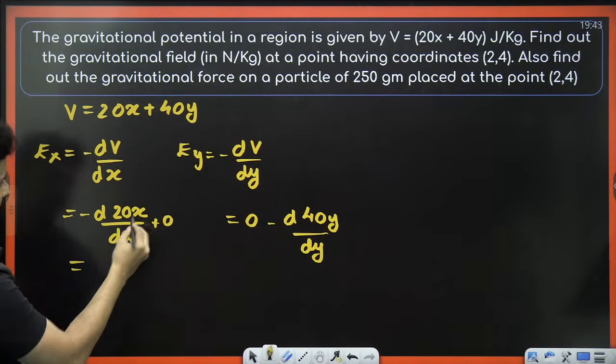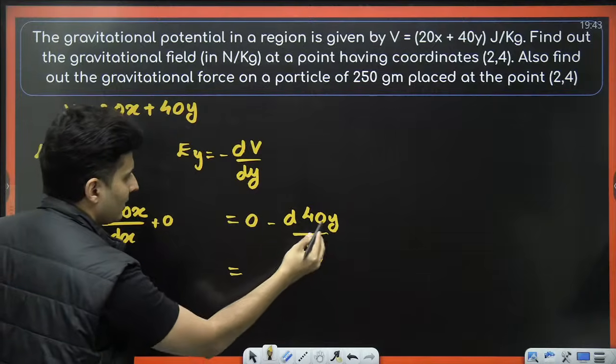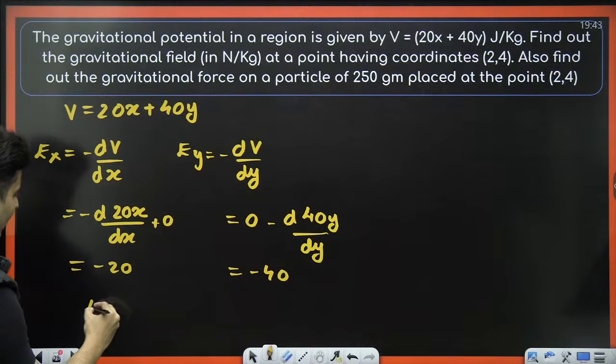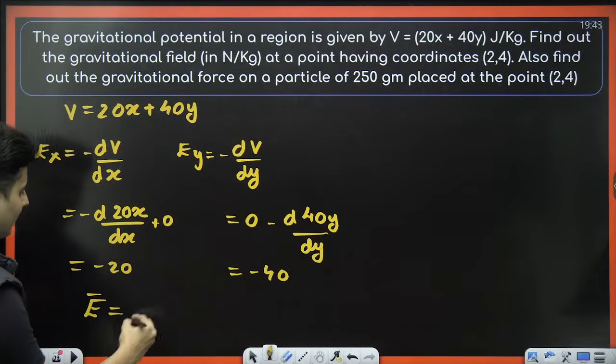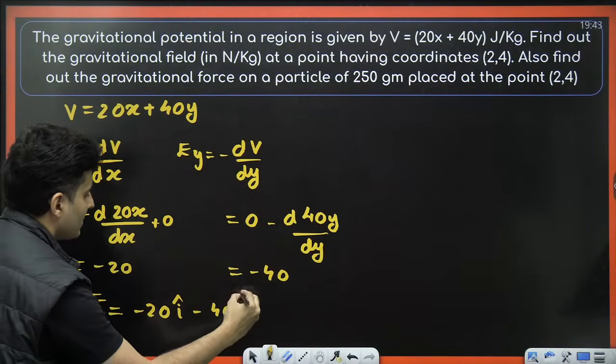So what do I get? X's derivative is 1, so it will be minus 20, y's derivative is 1, 40 with the minus sign. So the total gravitational field will be minus 20 i cap minus 40 j cap.